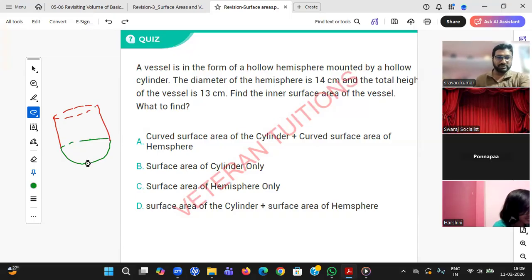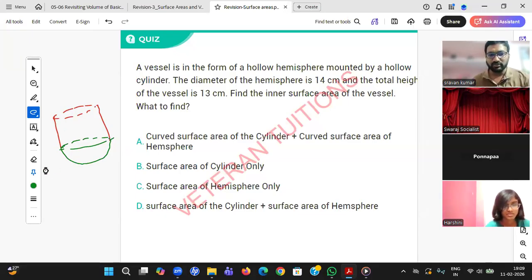Sir, they're telling the vessel is in the form of hollow hemisphere, means same only, sir. A vessel in the form of hollow hemisphere. I took hollow hemisphere first and mounted by a hollow cylinder. Hollow means inside nothing is there, beta. It's same like normal figure only. Exactly, that is what you need to know. If you paint from outside also, if you paint from inside also, the formula remains same.